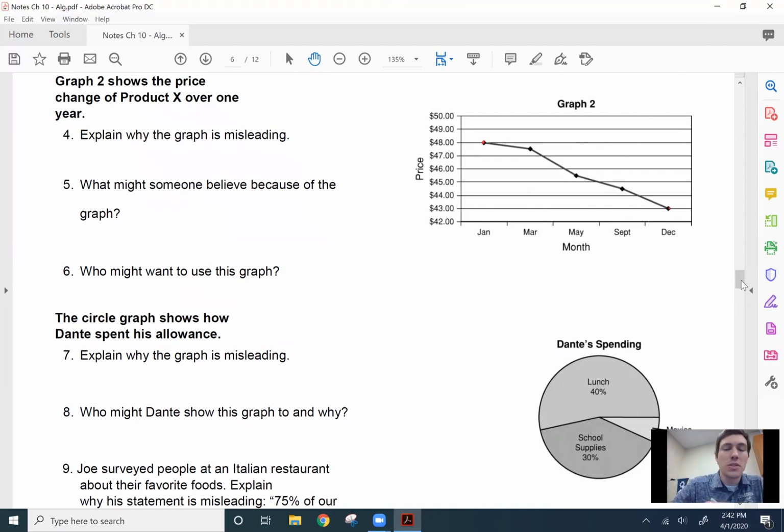So explain why the graph is misleading. Again, it appears to drop in price drastically.